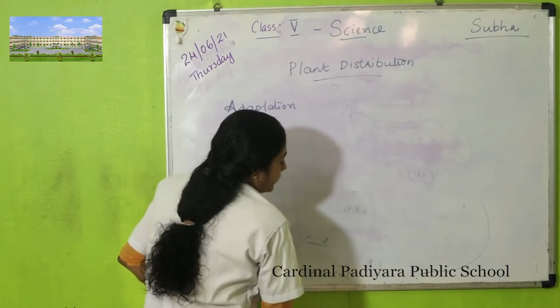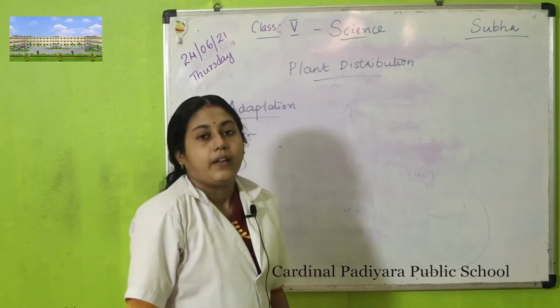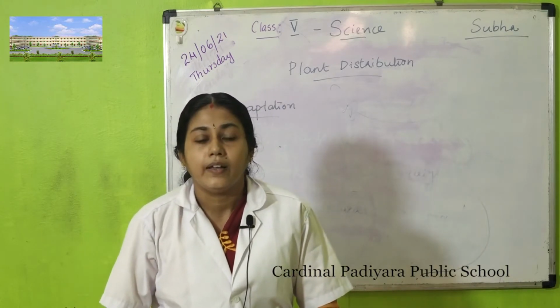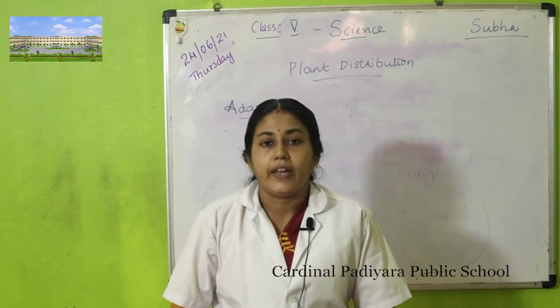Have you heard about cuscuta? What is the specialty of cuscuta? They have no green color.